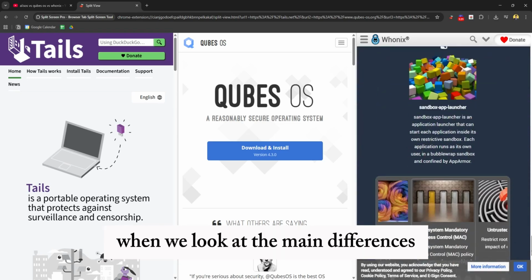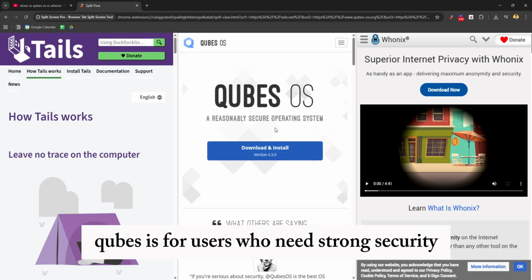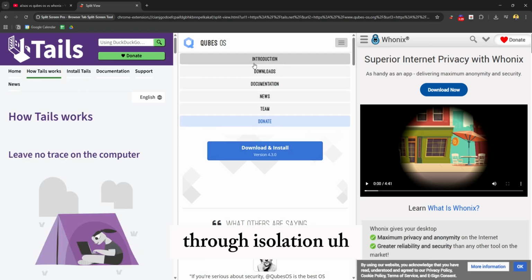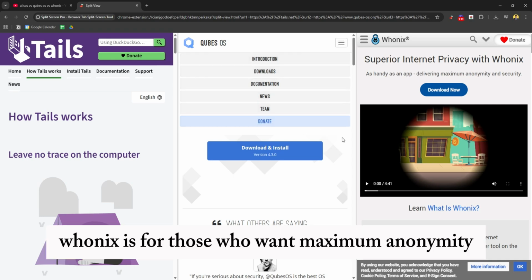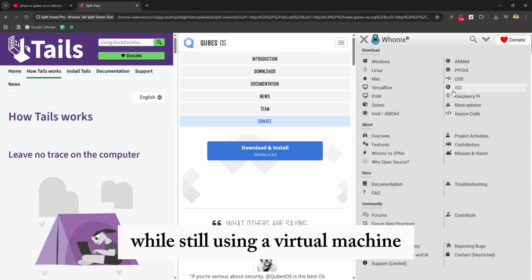When we look at the main differences, Tails is for quick, anonymous browsing. Qubes is for users who need strong security through isolation. Whonix is for those who want maximum anonymity while still using a virtual machine.